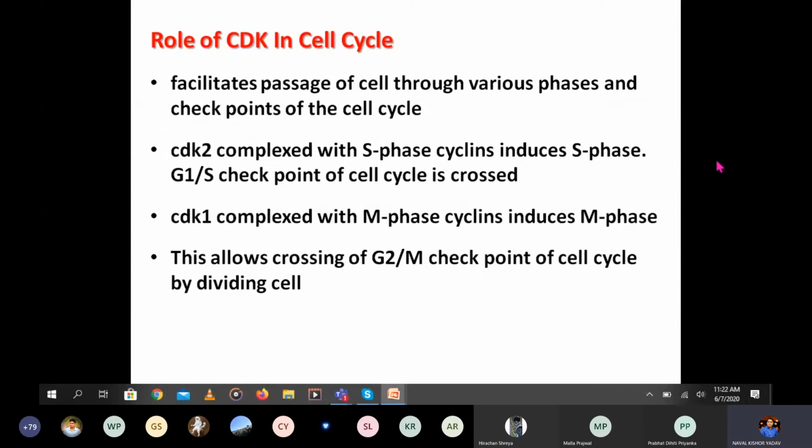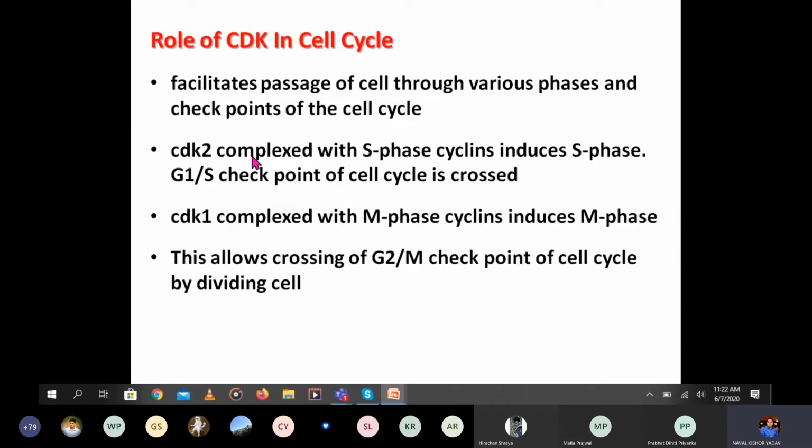So what is the function of this CDK cyclin complex in the cell cycle? It facilitates the passage of the cell through the various phases, like G1 phase, S phase, G2 phase, and M phase, and also the checkpoints of the cell cycle. It also has to cross the checkpoints of the cell cycle, like the G1 checkpoint and the G2 checkpoint.